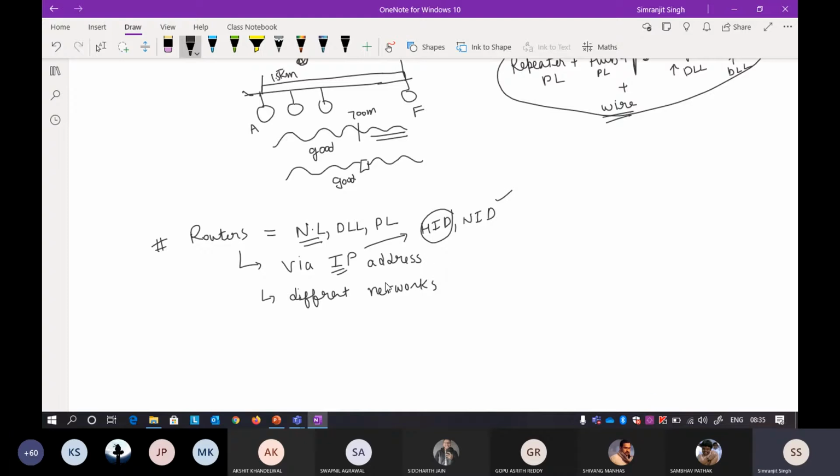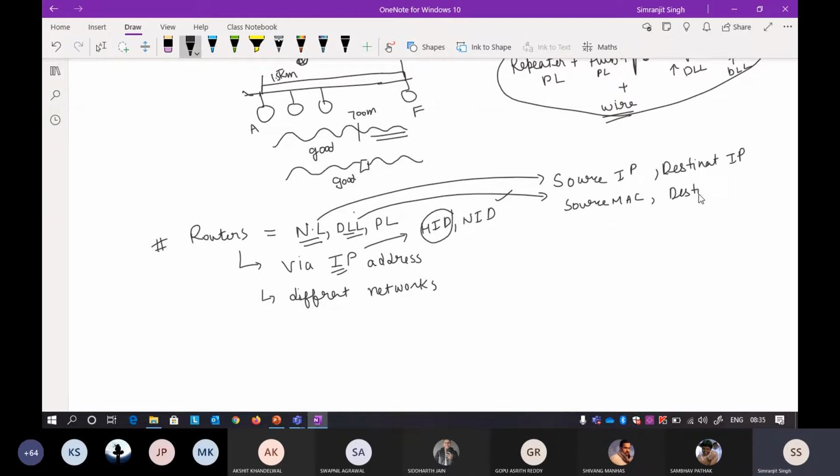Again, the defining moment here: because it has a network layer, all the functionality of the network layer is also there, with the addition of a data link layer. It means that with the help of a network layer, it will have a source IP address as well as a destination IP address. Keep that in mind. With the inclusion of a data link layer, it will have a source MAC address and a destination MAC address. Keep that in mind.